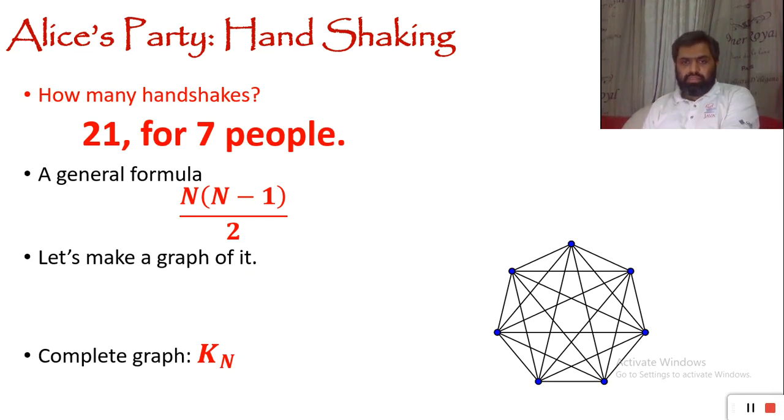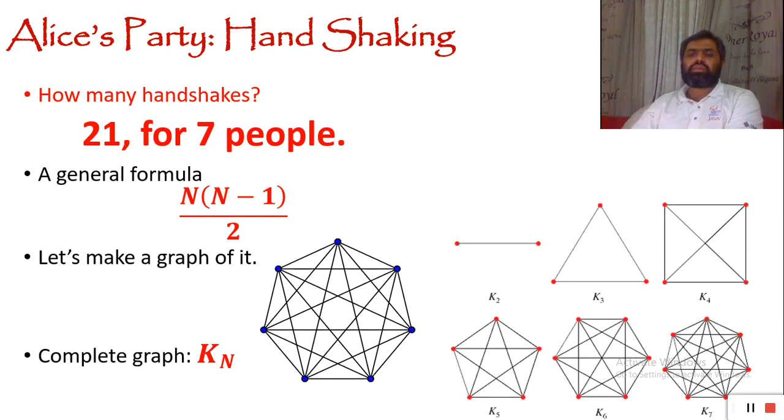If you don't have a background in graphs, you can have a brief look at Wikipedia to see graph, and especially complete graph. You can see that if we have 2 nodes, they will have 1 edge, and it is valid with this formula, n into n minus 1 divided by 2. So 2 into 2 minus 1 divided by 2, we will have 1 edge.